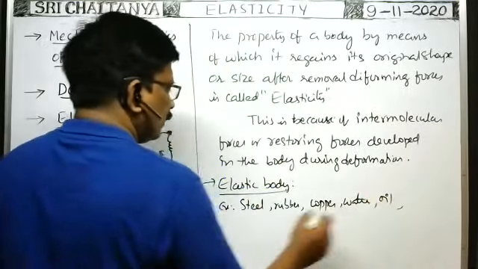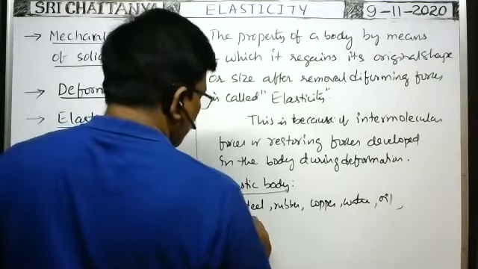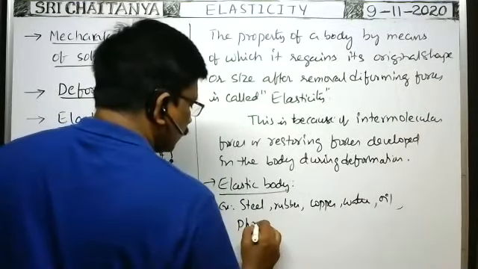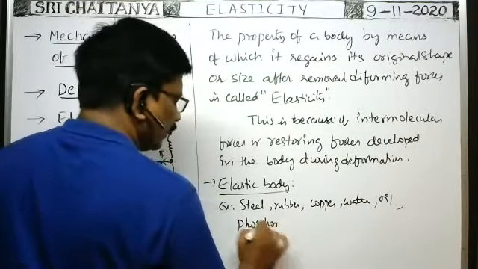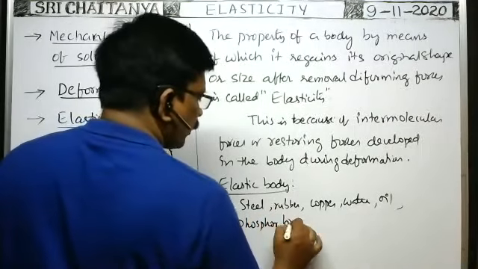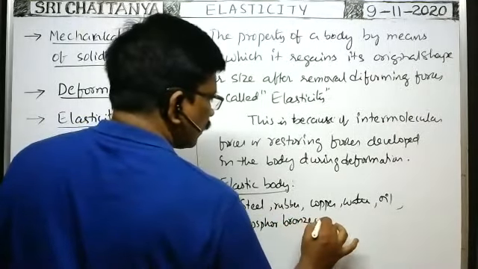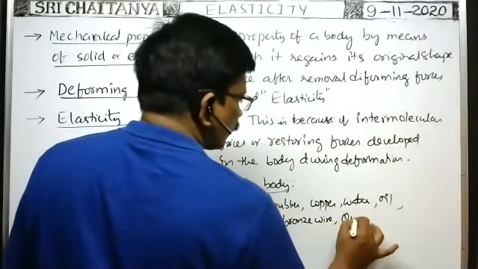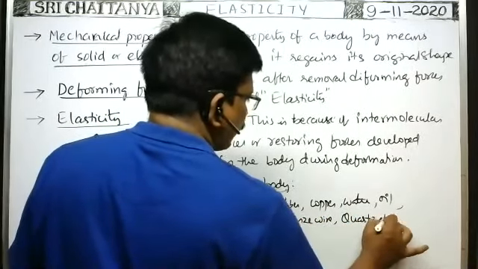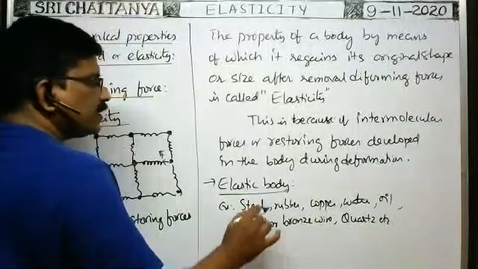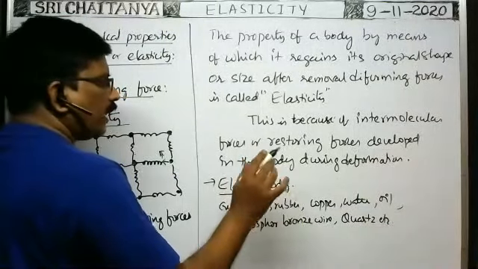Next, phosphor bronze wire, quartz crystal, etc. Here, steel, rubber, copper, water, oil, etc.